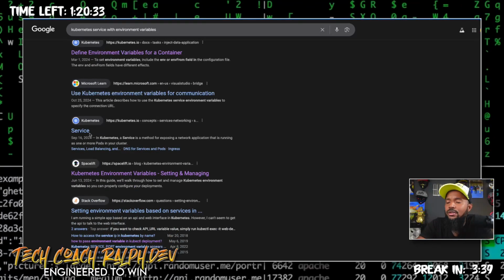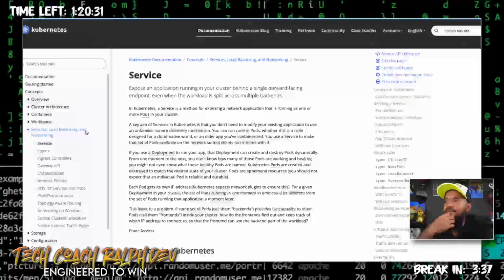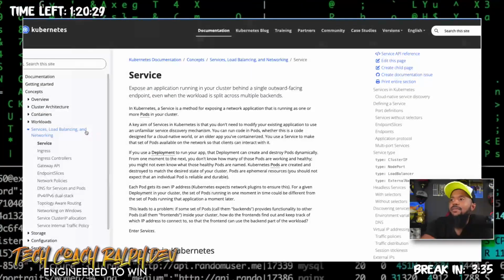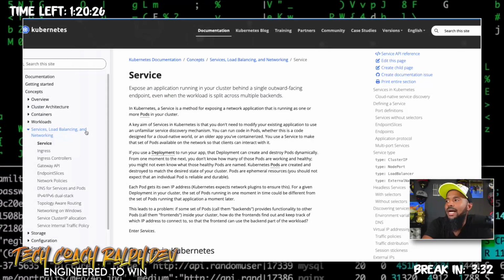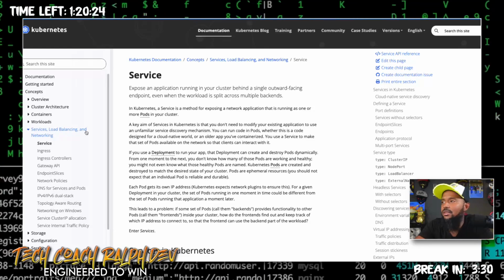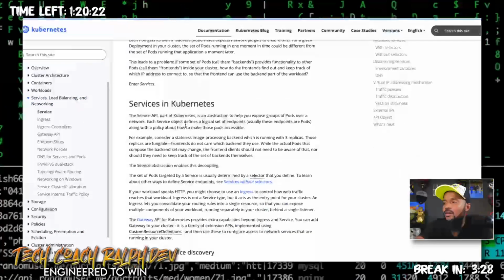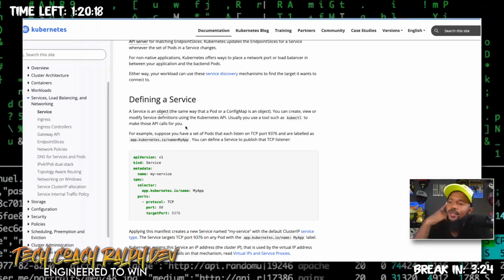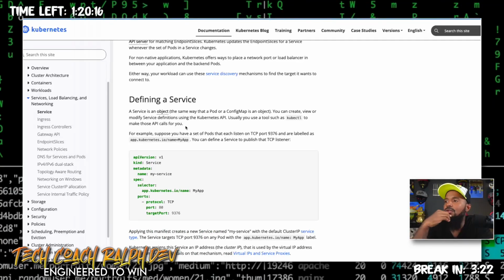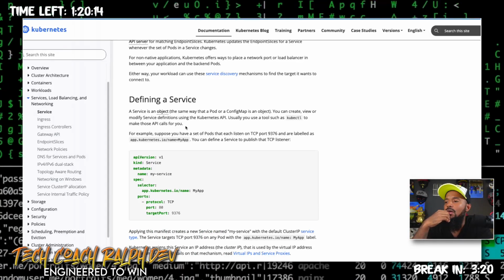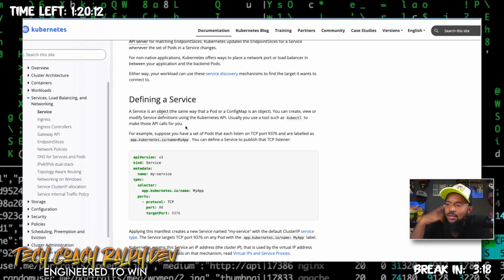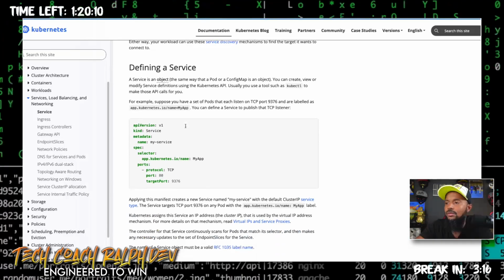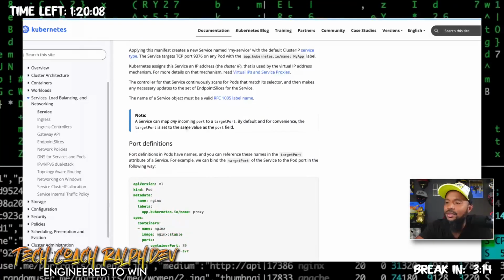A service in Kubernetes exposes an application running in your cluster behind a single outward-facing endpoint. So we'd have to do this, I guess, in order to pass that environment variable. But that's annoying.